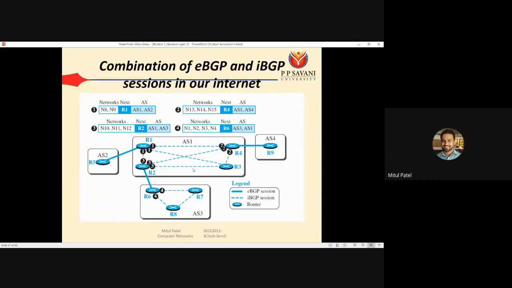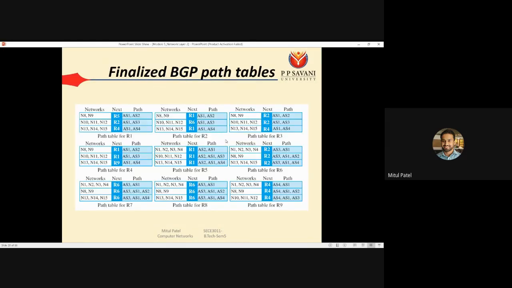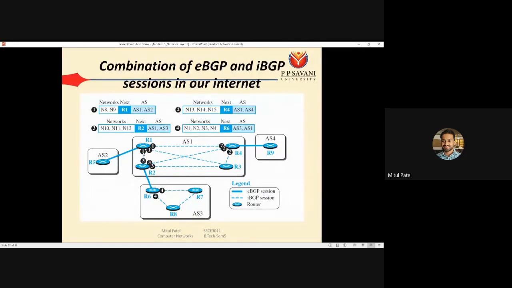Okay, so this is all about IBGP and eBGP operations. eBGP is external BGP, that is communication between the two border routers, while IBGP is internal BGP, so we can say the communication between the internal routers. It can be a border router, it can be a non-border router. Communication between those internal routers is known as IBGP.